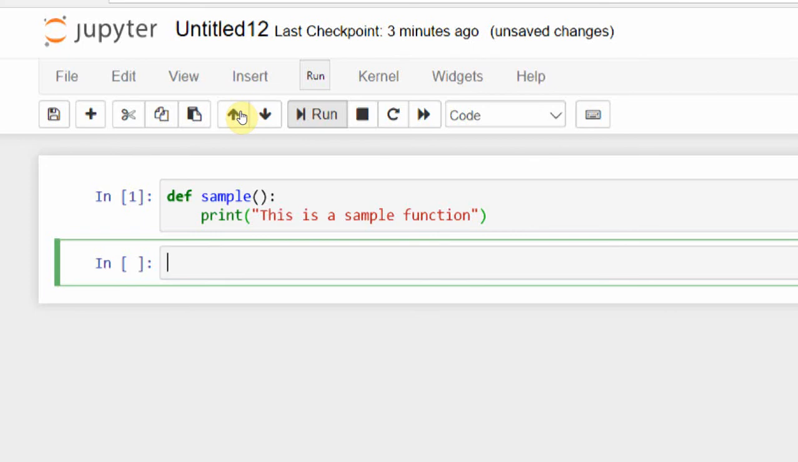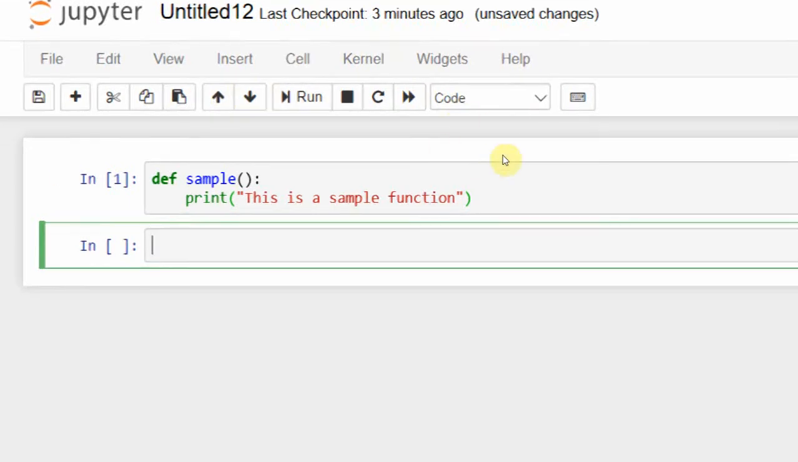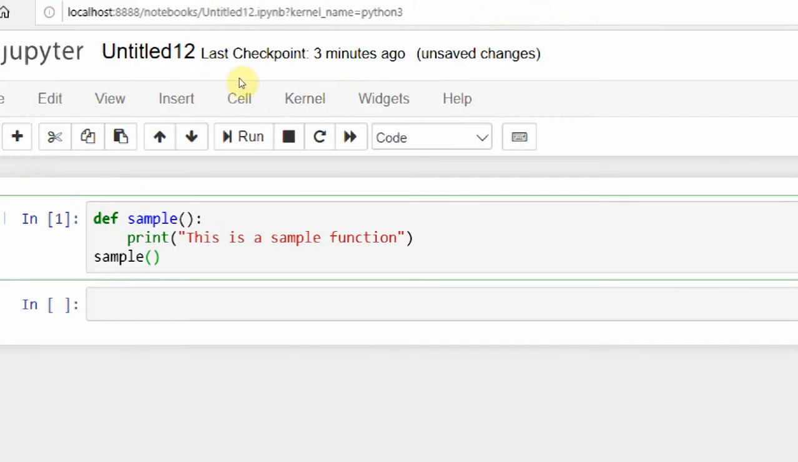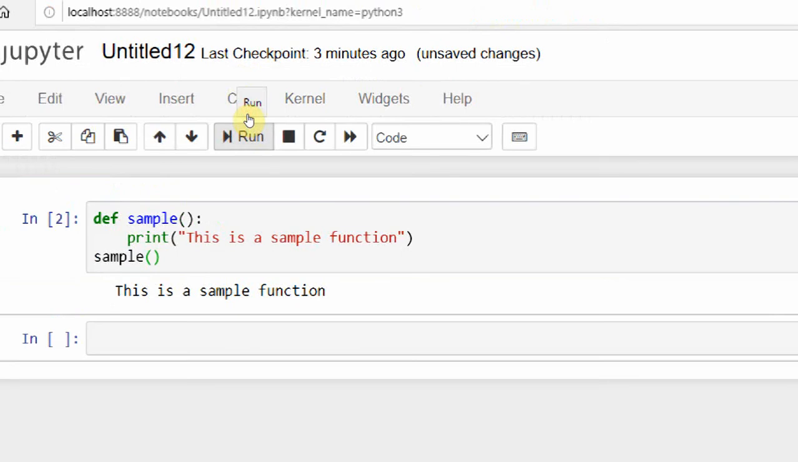Okay, how are you going to call the function? Simply call the function sample, outside of the function block. Now run. Whenever I call the function, then only it prints the statement: this is a sample function.